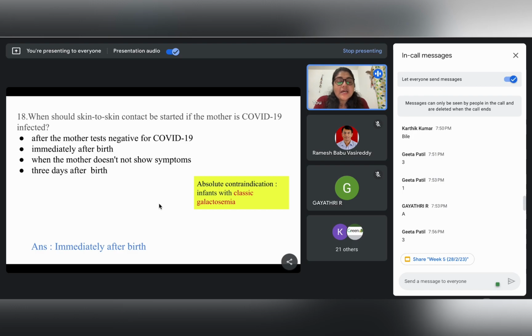There are a few recommendations in the US which say that HIV positive mothers cannot breastfeed, but now there are a lot of recommendations by the Ministry of Health and Family Welfare which say that even HIV positive mothers can still breastfeed their child, and hepatitis B and hepatitis C mothers can also breastfeed their child. The one absolute contraindication where the child cannot be breastfed is classic galactosemia.